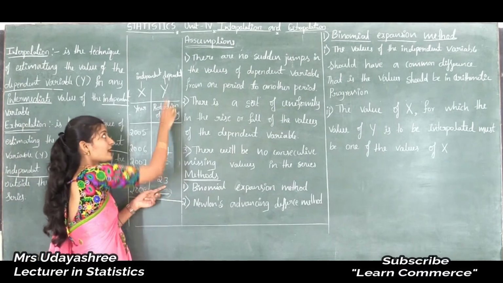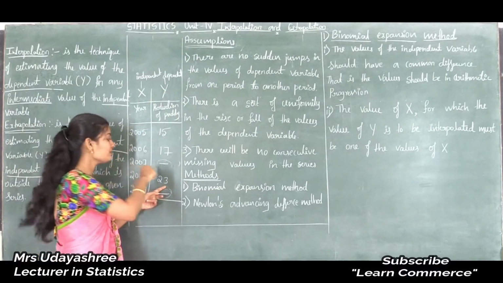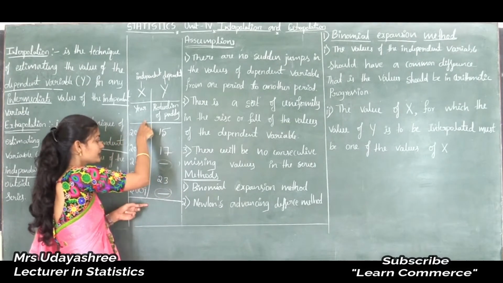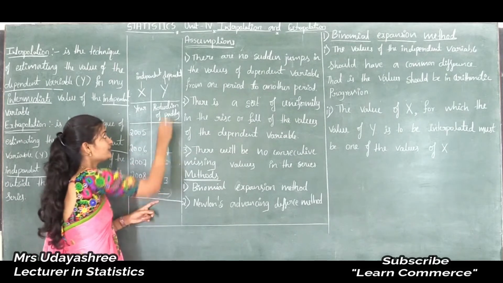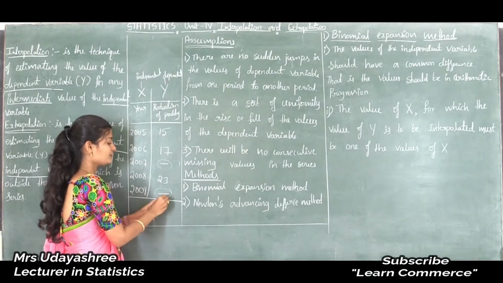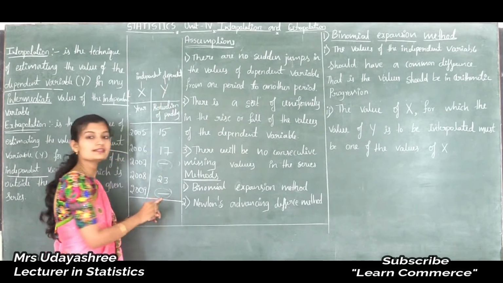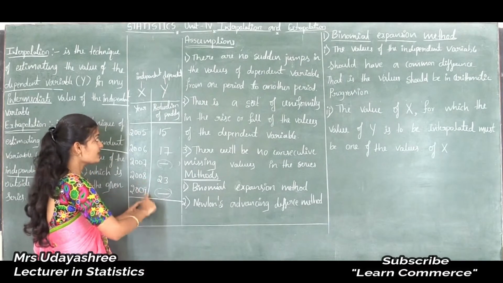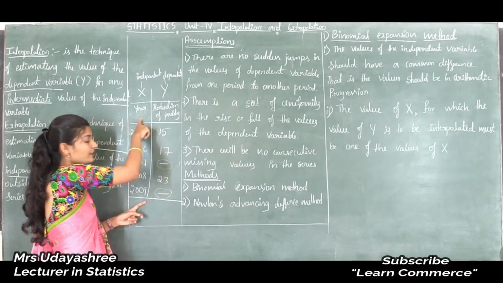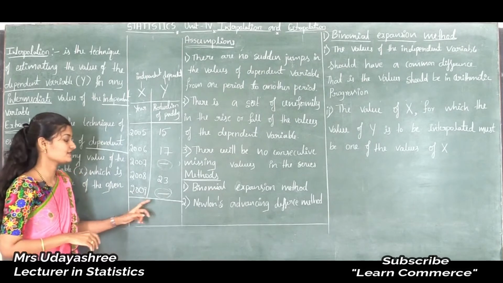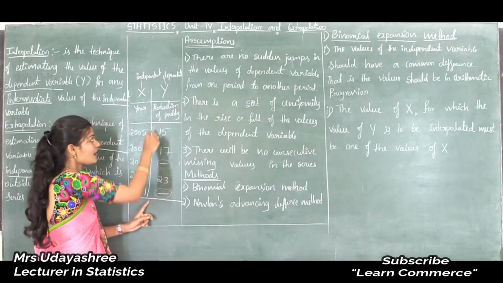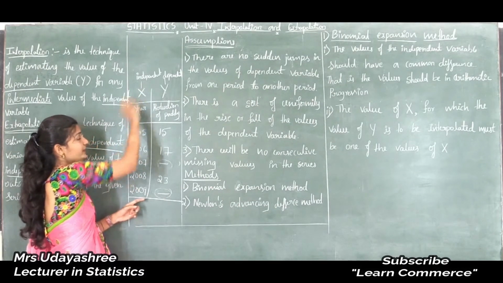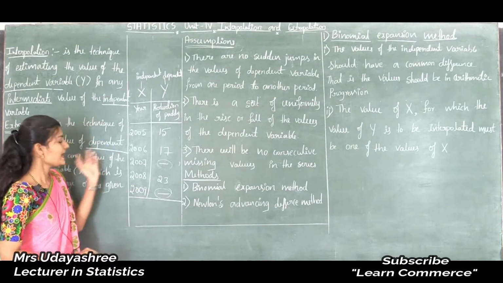If the value of the dependent variable is missed inside the given range of the independent variable, it is known as interpolation. And if the value of the dependent variable is missed outside the given range of the independent variable, it is known as extrapolation.